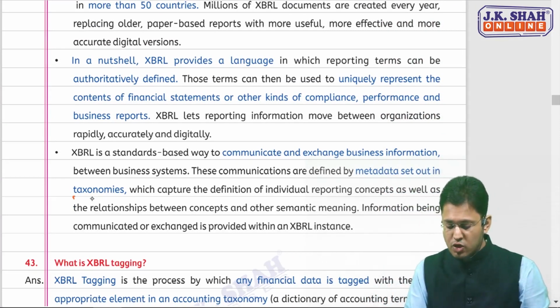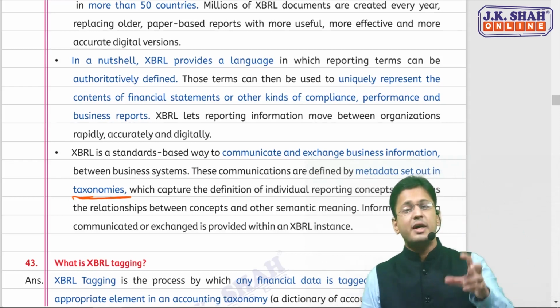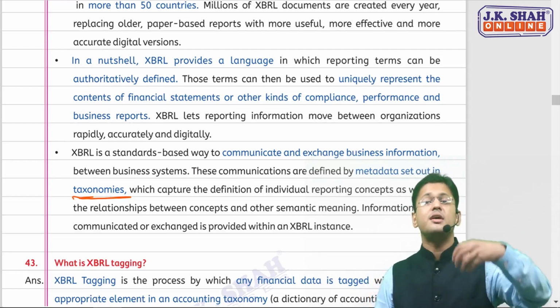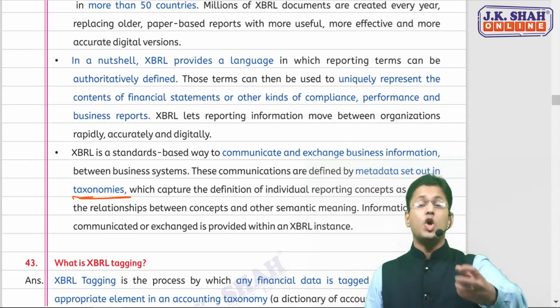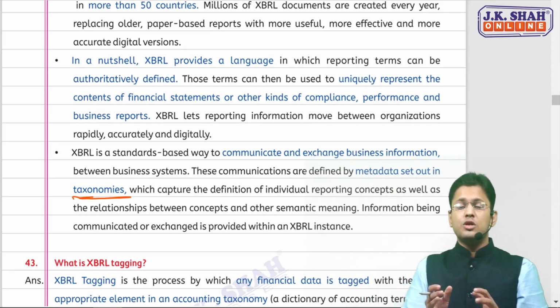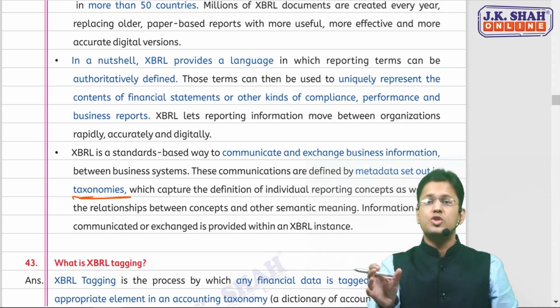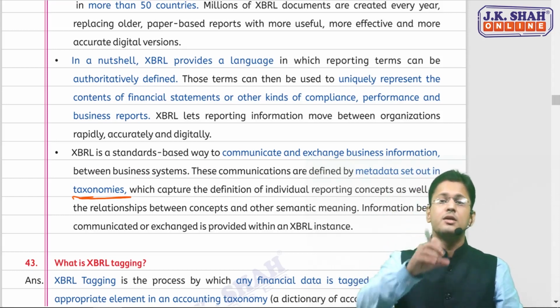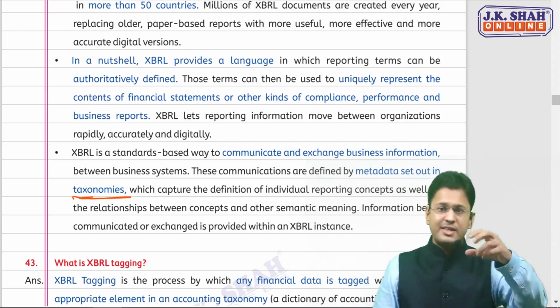Now, what are these taxonomies? A taxonomy is a dictionary of accounting terms, wherein you can choose whatever suits a particular item of the financial statement. Let's take an example.